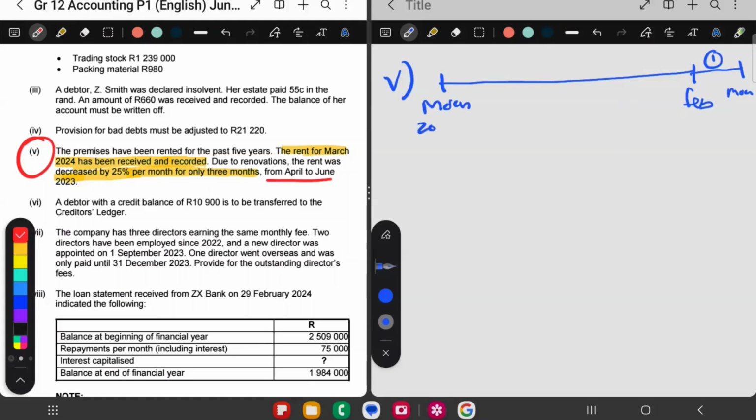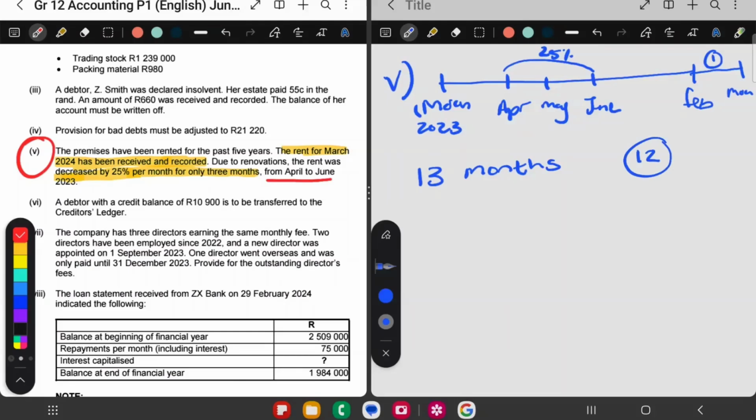This is March 2023, 1st of March. So from April, May, and then June, for those 3 months, the rent was decreased. So that was 25% less. So the point of the matter is we received the rent for 13 months. And remember, we should only receive rent for 12 months. So one of these months is income received in advance. So now we need to figure out how much is the rent.